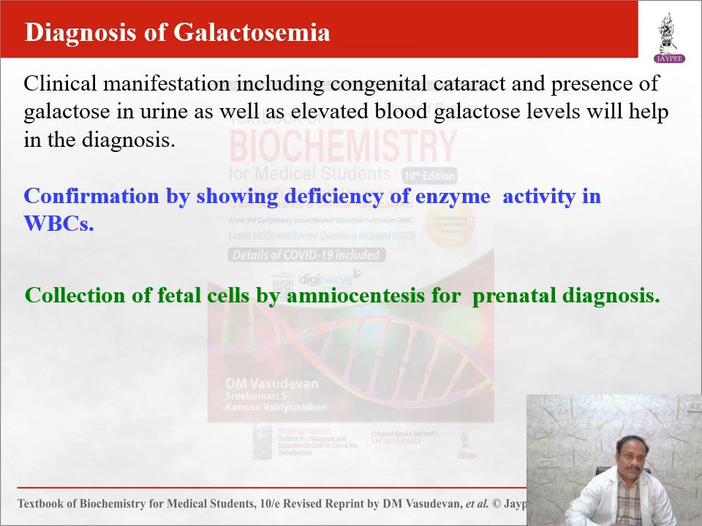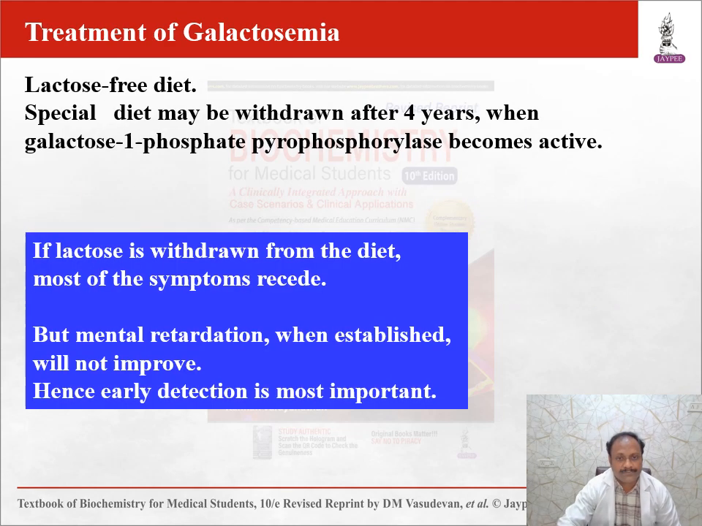hypoglycemia. For diagnosis of galactosemia, clinical manifestations like congenital cataract, presence of galactose in urine, as well as elevated blood glucose level will help in diagnosis. How do we confirm deficiency of the enzyme? In WBCs, and by collection of fetal cells by amniocentesis for prenatal diagnosis.